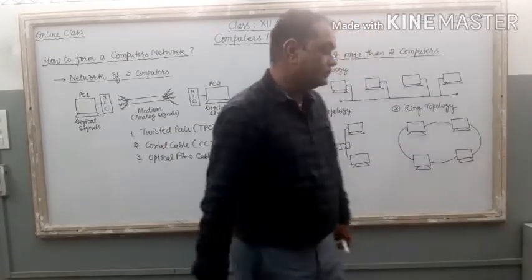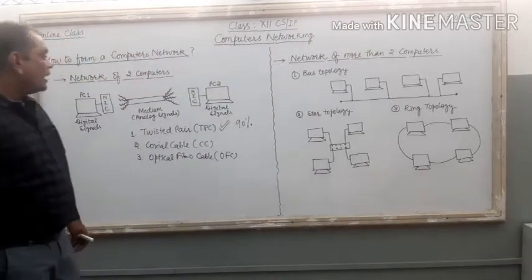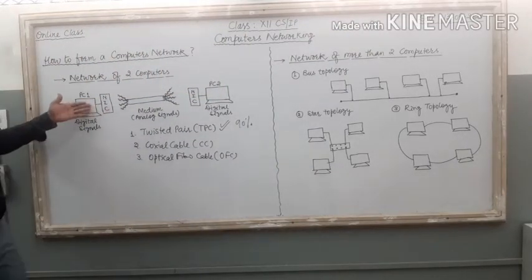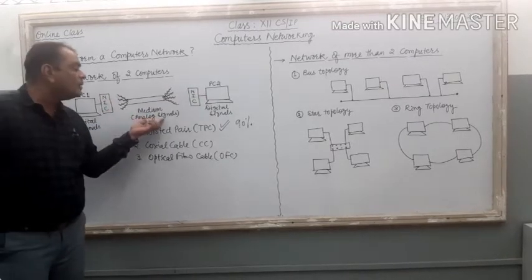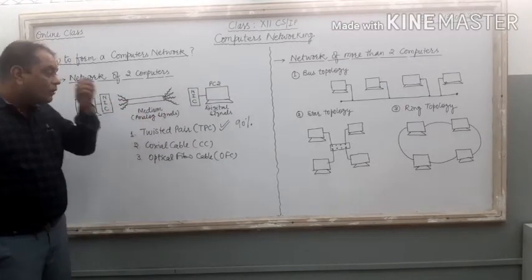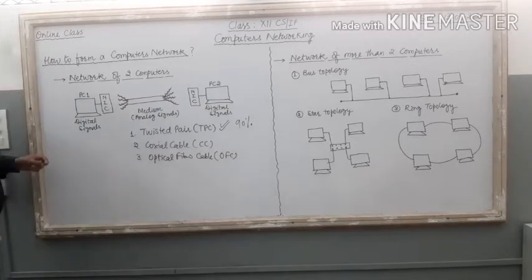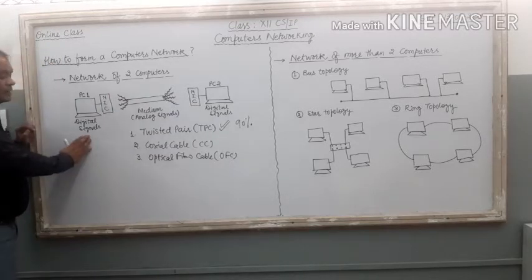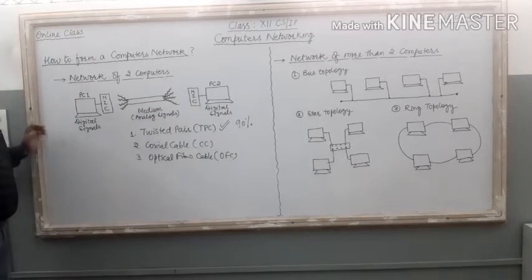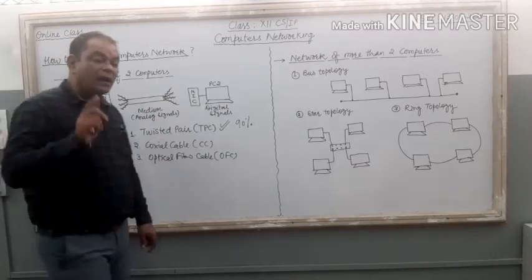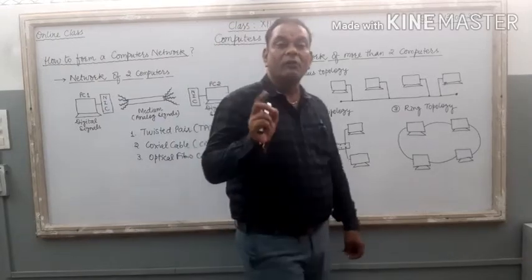So now, if I connect these two PCs with the analog medium, or we can say the digital signals are carried on this analog medium, then we require a converter. Right? Converter is essential.